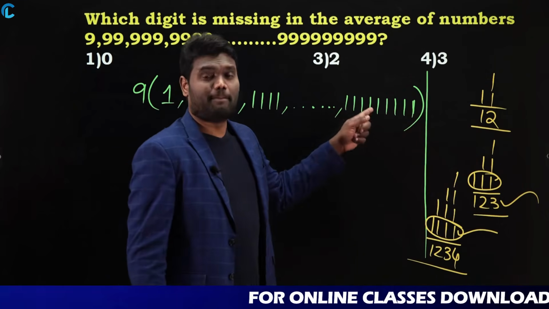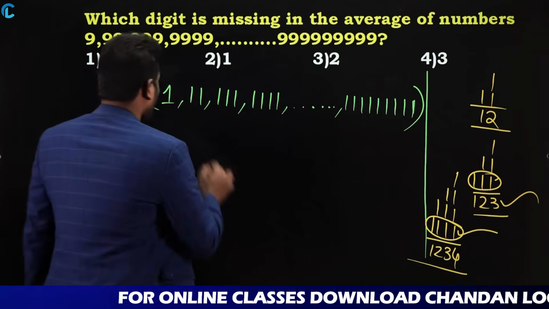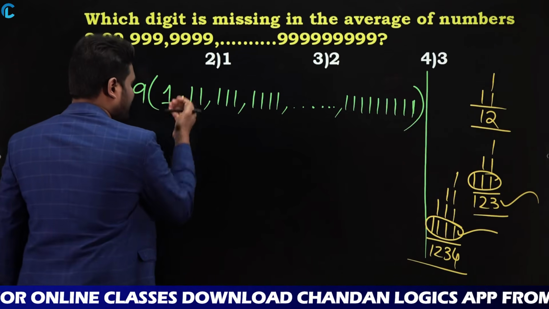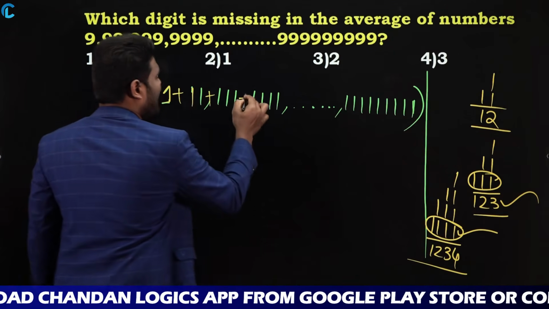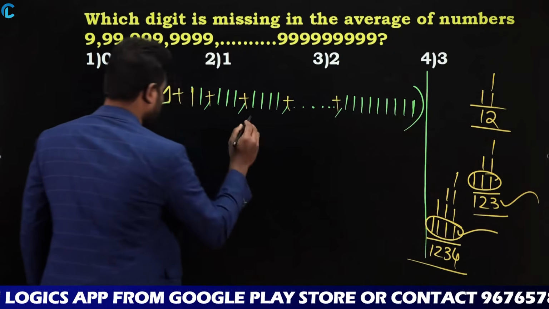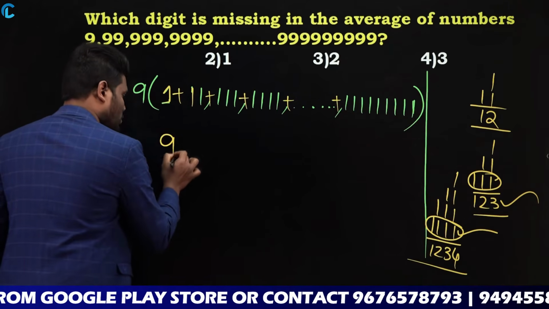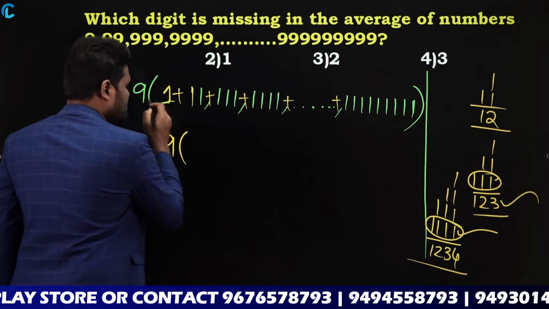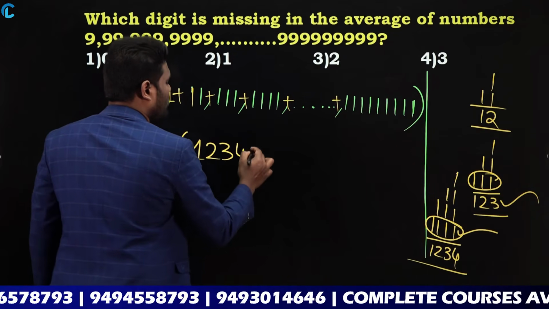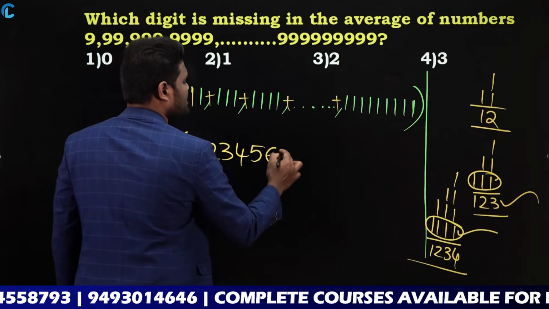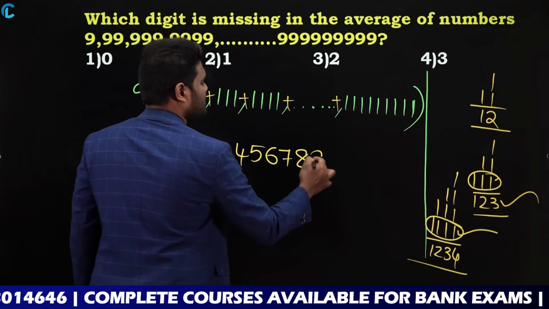Now in this I have a maximum of 9. So when I am trying to add this, what happened? When I add all these numbers, anyway I took 9 common, if I add all these numbers, it is going to be 1, 2, 3, 4, 5, 6, 7, 8, 9.